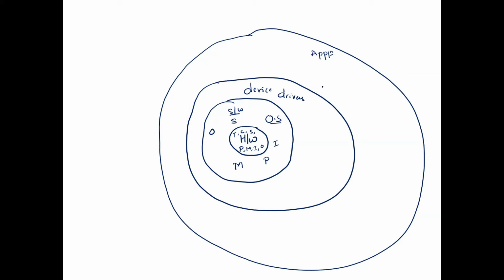Why? Because these devices are from a third party. I don't know with what intention that third party has designed that device. In order to protect our resources, these device drivers again need to go via the operating system. Now, who will convert our application programs?